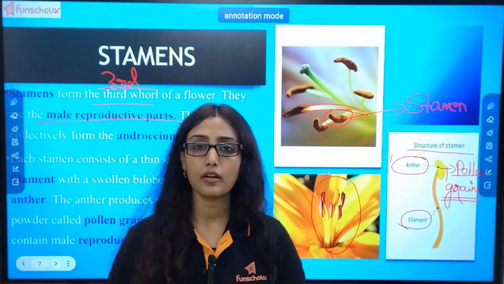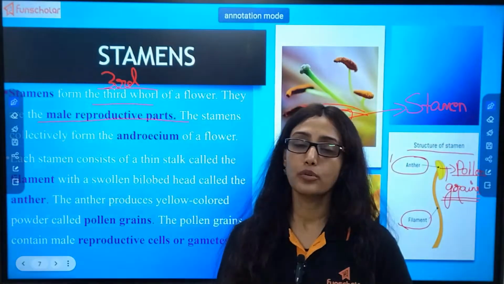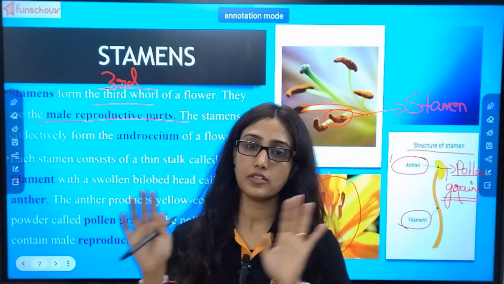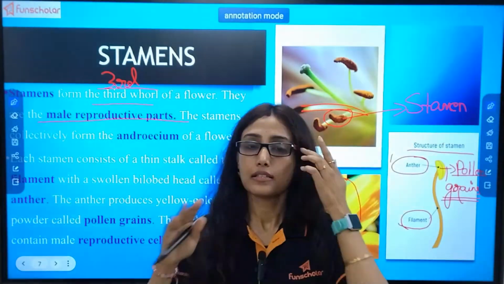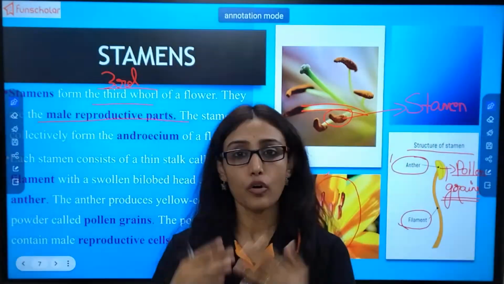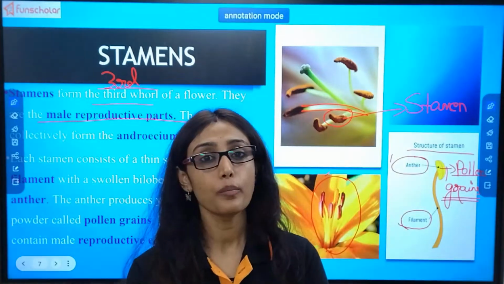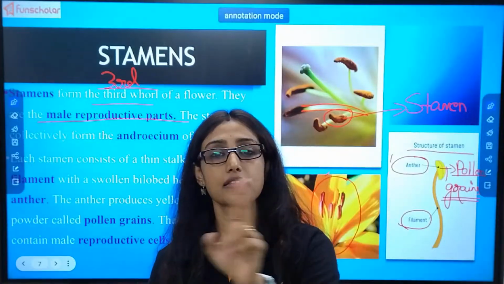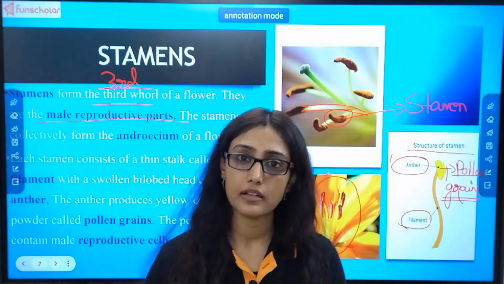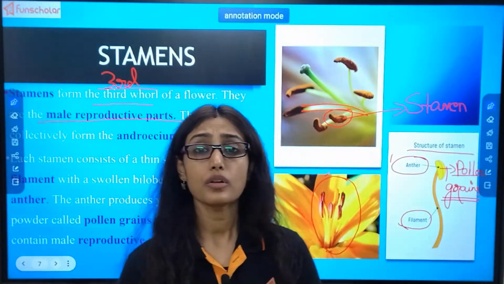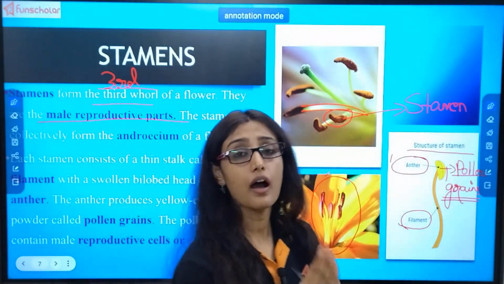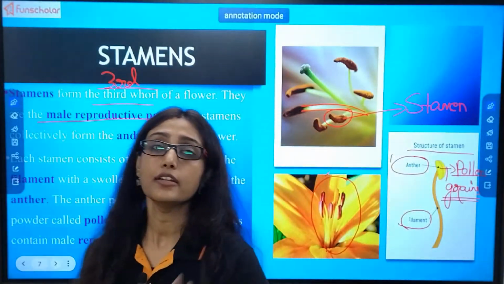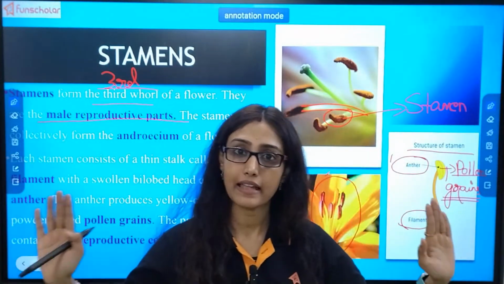In human beings or in other animals, you do see there are two kinds of people. One is male, one is female. I am female. Suppose your father is male. Your mother may be a girl, but your father is a male. If you have a brother, he is male. So the same thing happens with the plant also. They are also differentiated into male and female type.